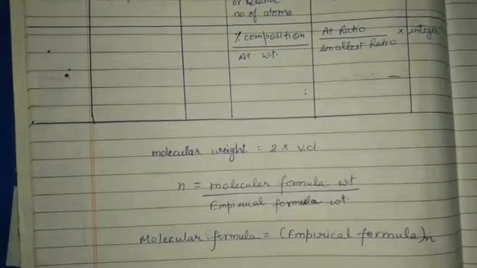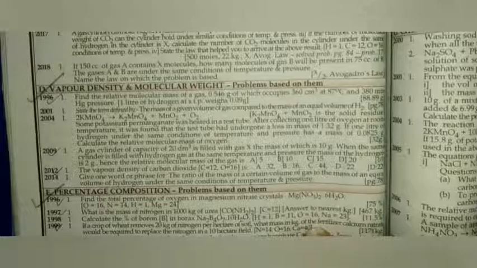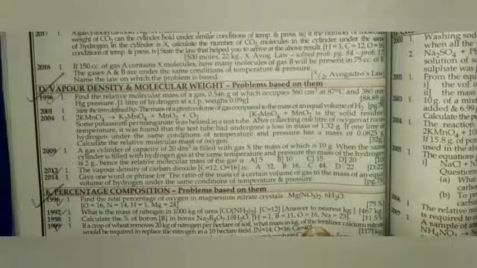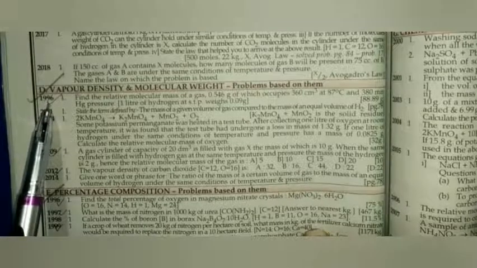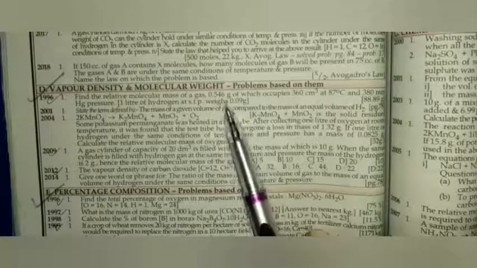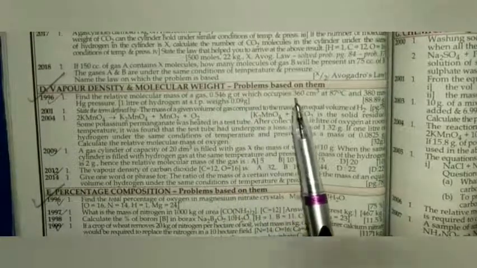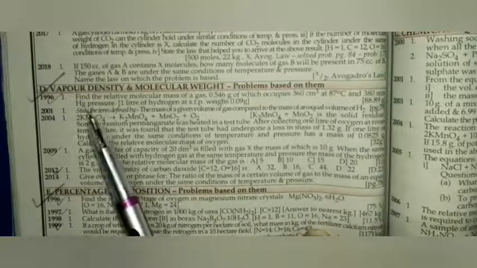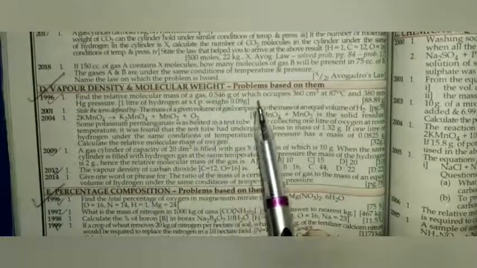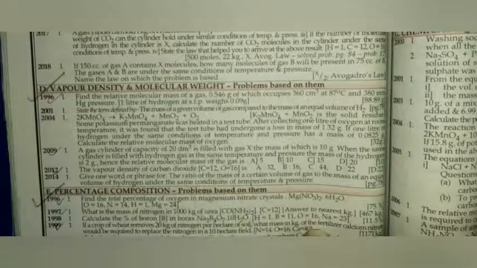Page number 100. Vapor density and molecular weight based problems. Year 1996. Find the relative molecular mass of a gas, 0.546 gram of which occupies 360 centimeter cube at 87 degrees centigrade and 380 mm Hg pressure. 1 liter of hydrogen at STP weighs 0.09 gram.